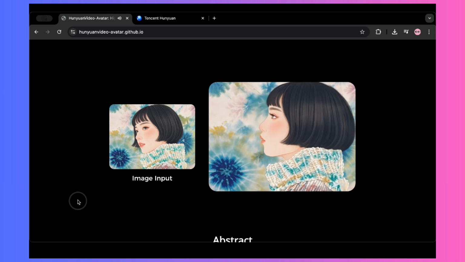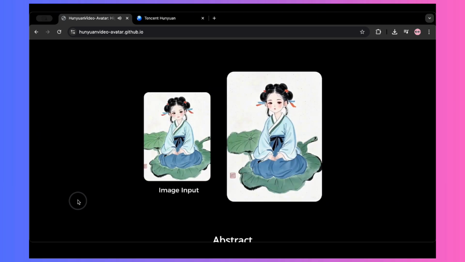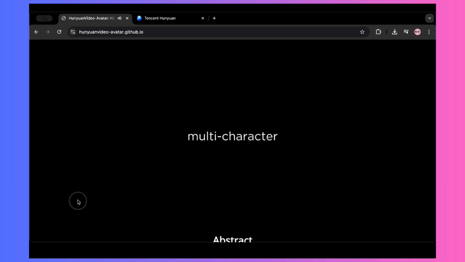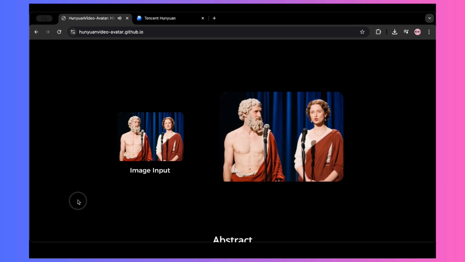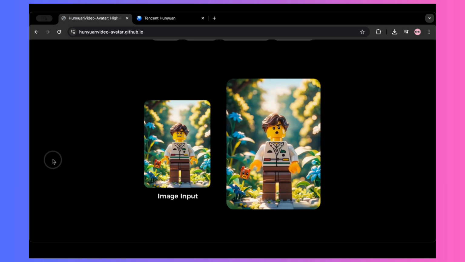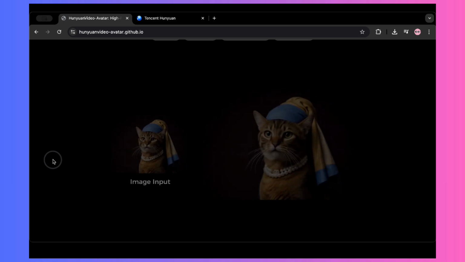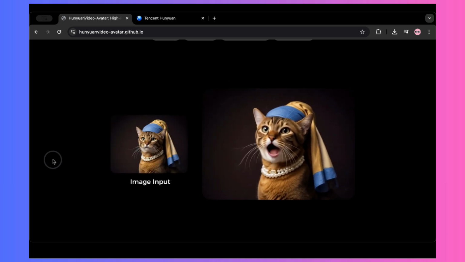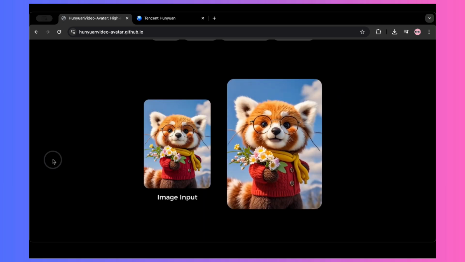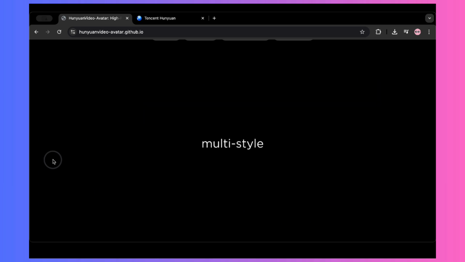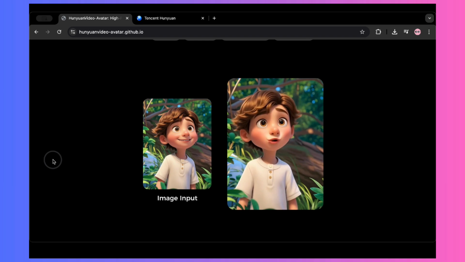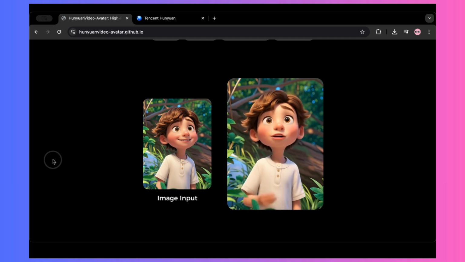So, as you can see from that overview, this tool is designed to work in a few different scenarios. If you have a single subject, it nails the lip syncing with your audio. And if you've got multiple subjects in the frame, it can animate all of them for you. Plus, look at the versatility in art styles. You can take a photo or character and generate animations in a cartoon style, a 3D Pixar-like style, an anime style, or even bring paintings and sketches to life. It seems like almost anything can be animated this way. Let's dive into some more specific examples.